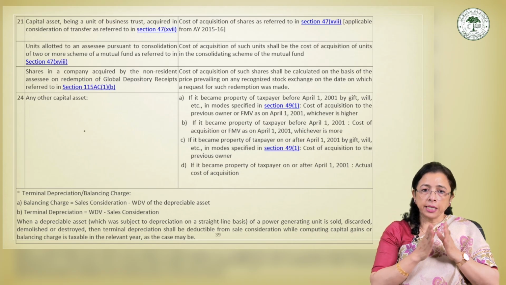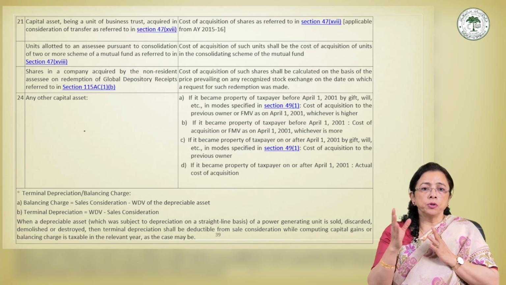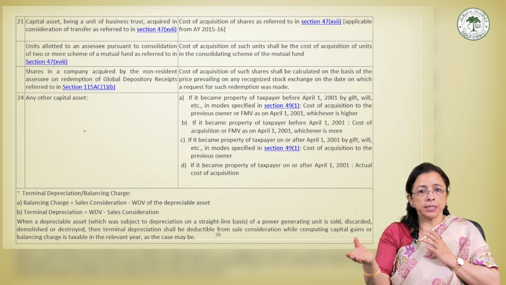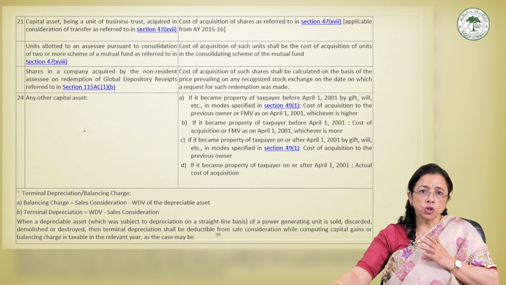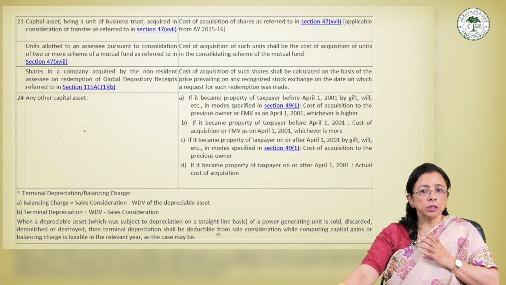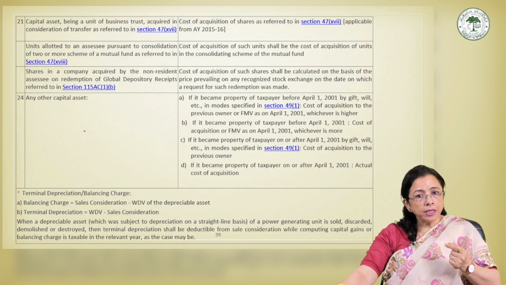Maybe we can understand it better with the help of an example. For example, suppose GDR is redeemed into Indian market shares, and the market price on the recognized stock exchange on the redemption request date is rupees 500 per share. Then rupees 500 per share becomes the COA, and it will be calculated accordingly.